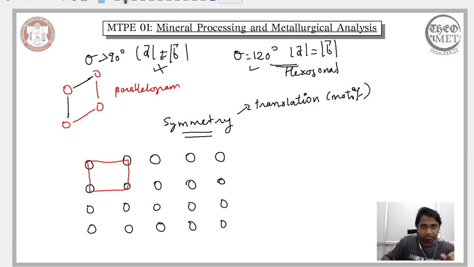So what is meant by translation symmetry is that we are going to repeat this arrangement. For repeating, let me use a different color. You take this and you repeat it. We are repeating this particular arrangement, that is the motif here, and you get this sort of an arrangement. You keep on doing this. When you repeat it, you see the repetition overlaps with the lattice points. The individual positions of the atoms are referred to as the lattice points. Now when we repeat it, you see that the repetition overlaps with the existing positions of the atoms.